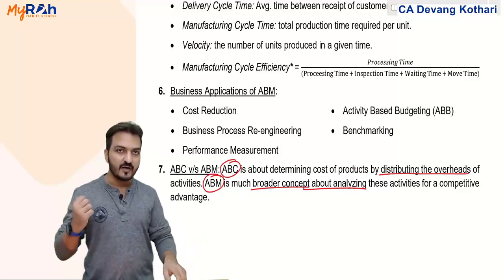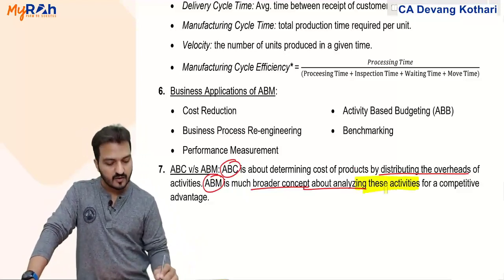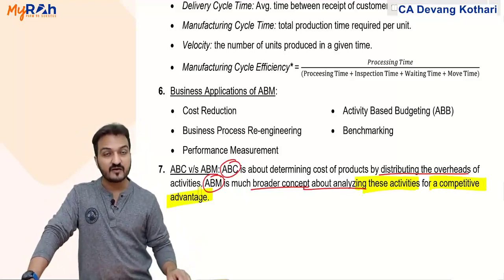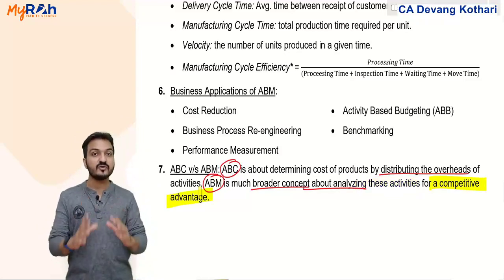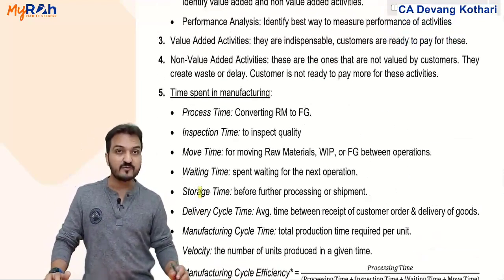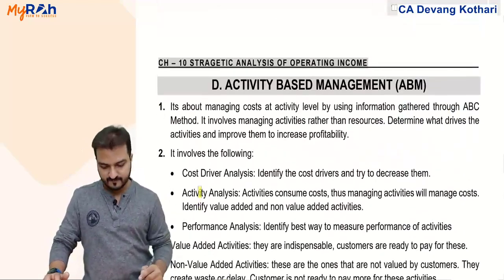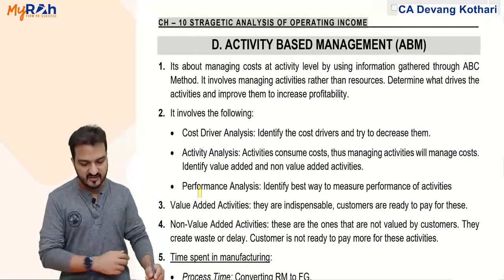What analysis? It is about analyzing the activities for a competitive advantage. In other words, analyzing activities to increase my profitability. Because if I can increase my profitability, then I can get competitive advantage over my competitors. So activity based management, what is it about?